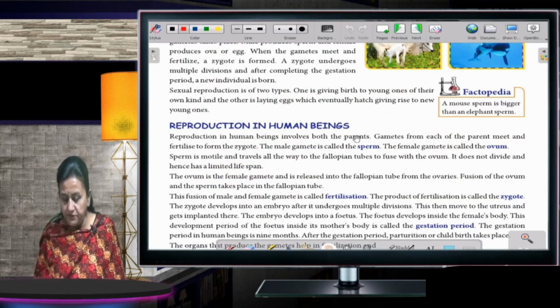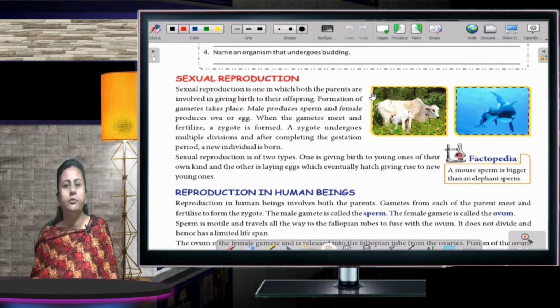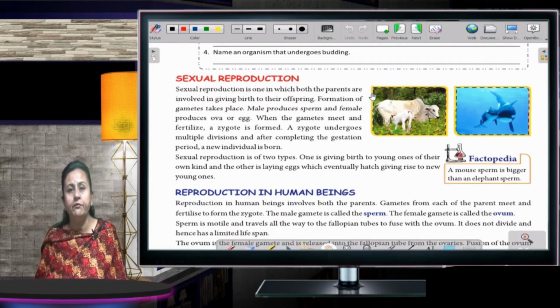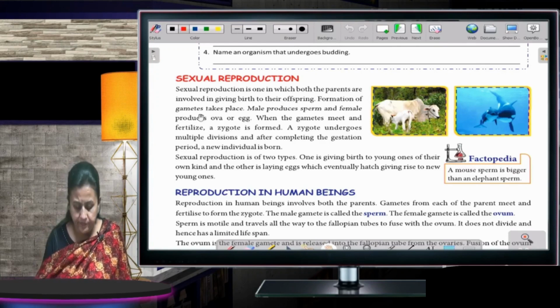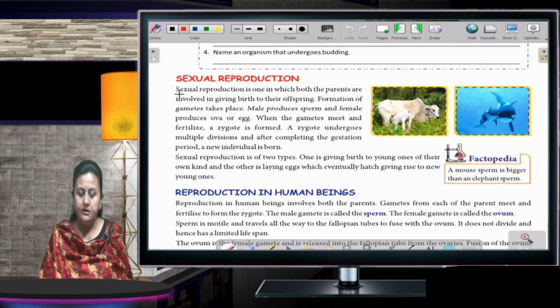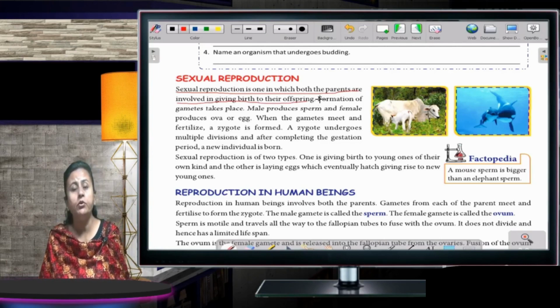Now we have got the next one. See children, just now I told you about asexual reproduction in which only a single parent was required. Now we'll talk about sexual reproduction in which both parents are required, the male and the female. Sexual reproduction is one in which both the parents are involved in giving birth to their offspring.